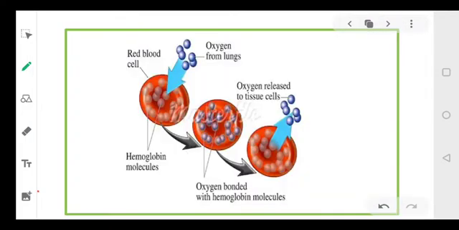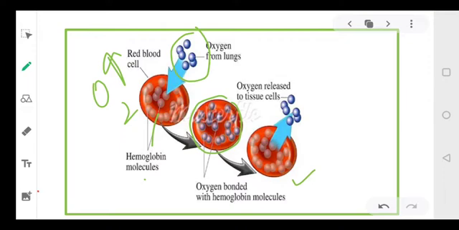Now just see this. I have again a photograph for you. This is your RBC. In the RBC you can see your hemoglobin molecules, and this hemoglobin molecule will bind with the oxygen. Then this RBC will be carried, then it will reach the places. See here, the oxygen is more.